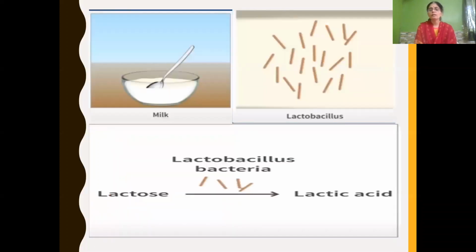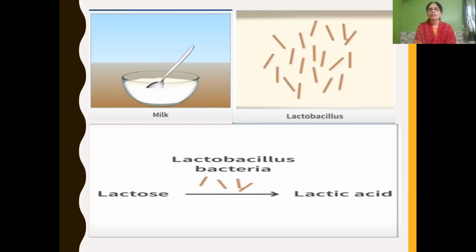If you see the conversion of milk into curd, that is done by a microorganism called lactobacillus. Which group does it belong to? Bacteria. We have seen rod-shaped bacteria is called bacillus. So lactobacillus bacteria convert the lactose sugar present in the milk into an acid called lactic acid.